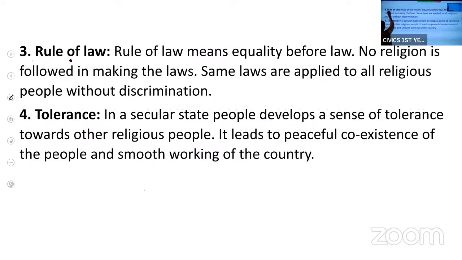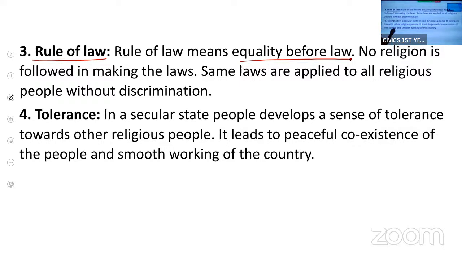Then there is rule of law. What do you mean by rule of law? Rule of law means equality before law. So while making laws, no religion is followed, and same laws are applicable to all.